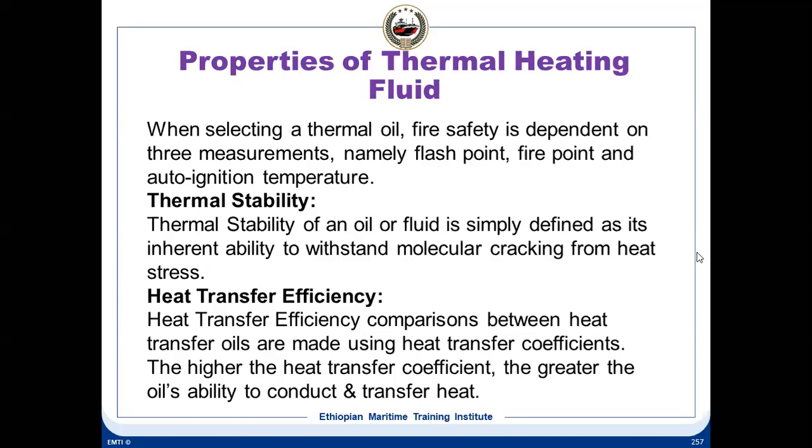Then we need to also look at its thermal stability. This is your operational criteria. The thermal stability of an oil or fluid is simply defined as its inherent ability to withstand molecular cracking from heat stress.